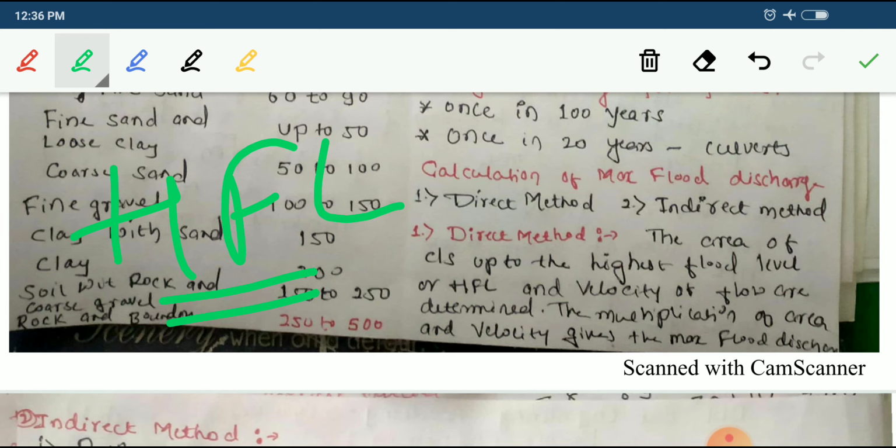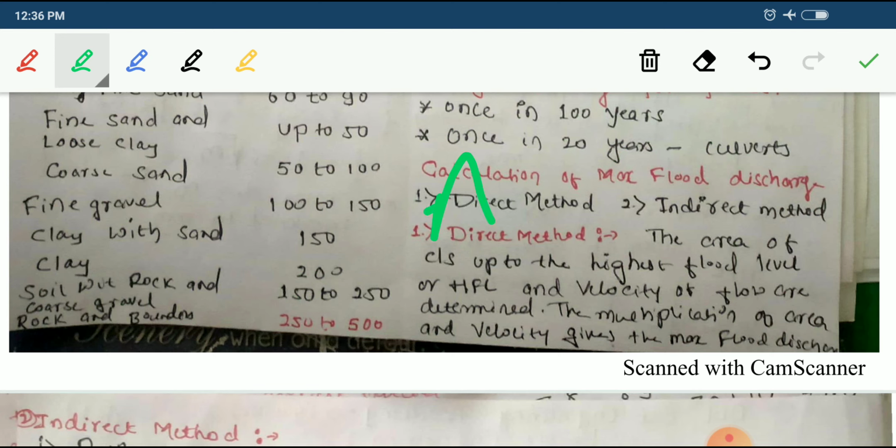The area of the cross section up to the highest flood level and the velocity of flow are determined. The multiplication of area and velocity will give you the maximum flood discharge. This is the way you have to remember.